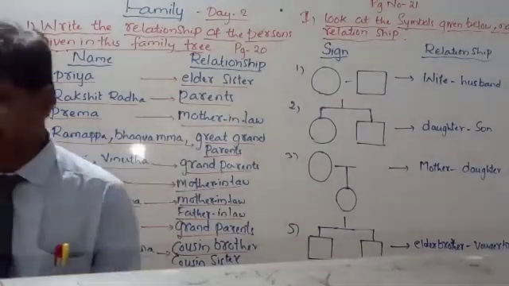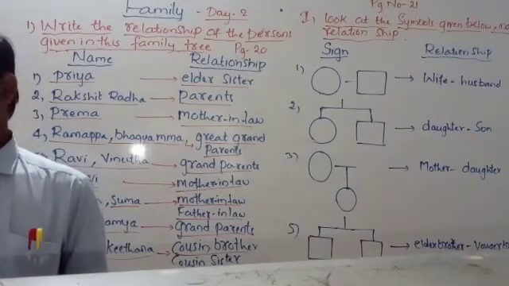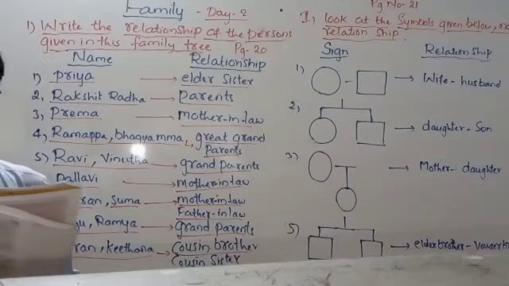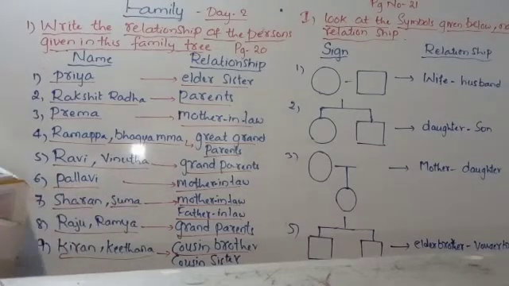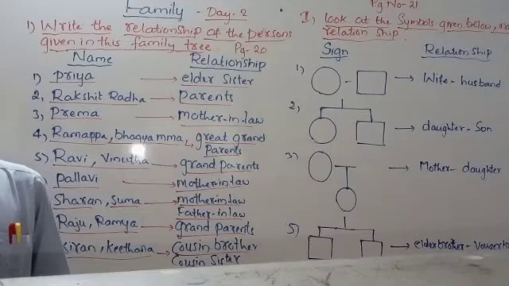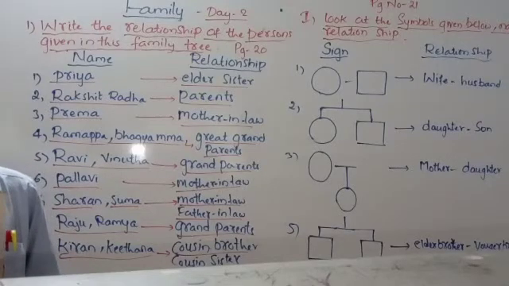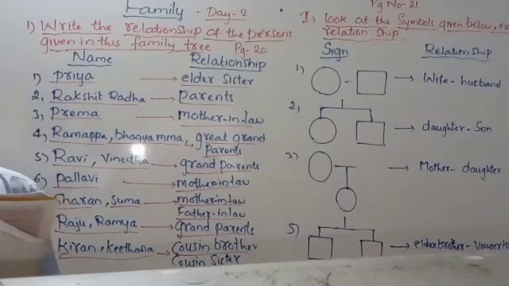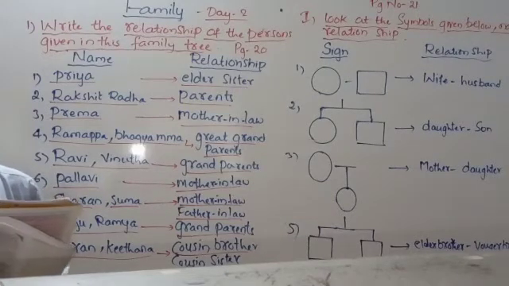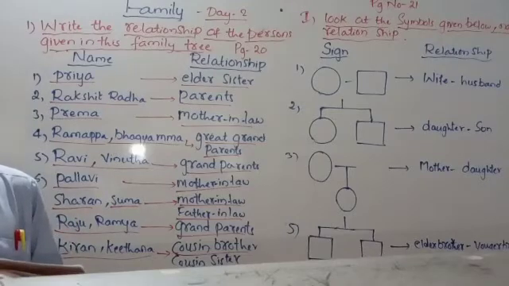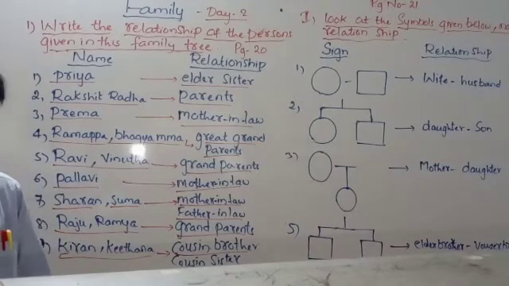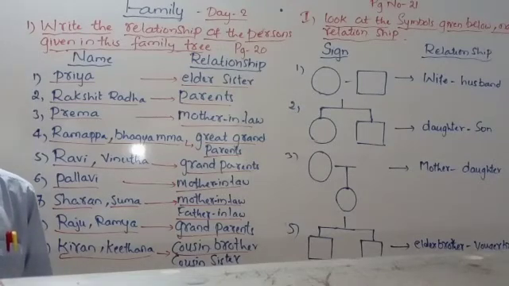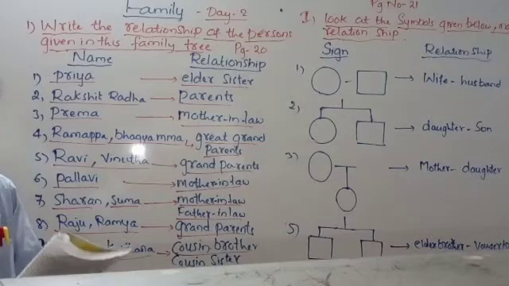Now here questions are given. Very simple questions for you. Compare your family tree with mine and answer the questions that are given here. Mine means compare your family tree with Manu's family tree and answer these questions. How many generations are there in my family? You all know that in Manu's family, how many are there? 4 generations are there in Manu's family.